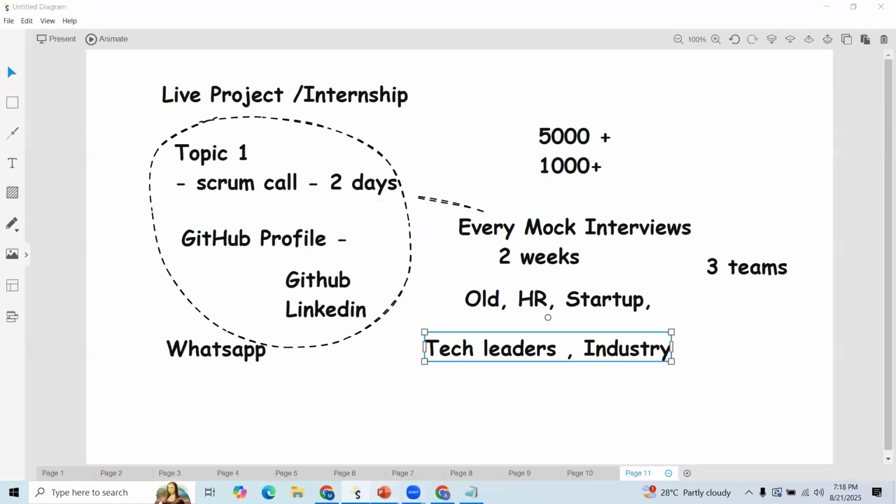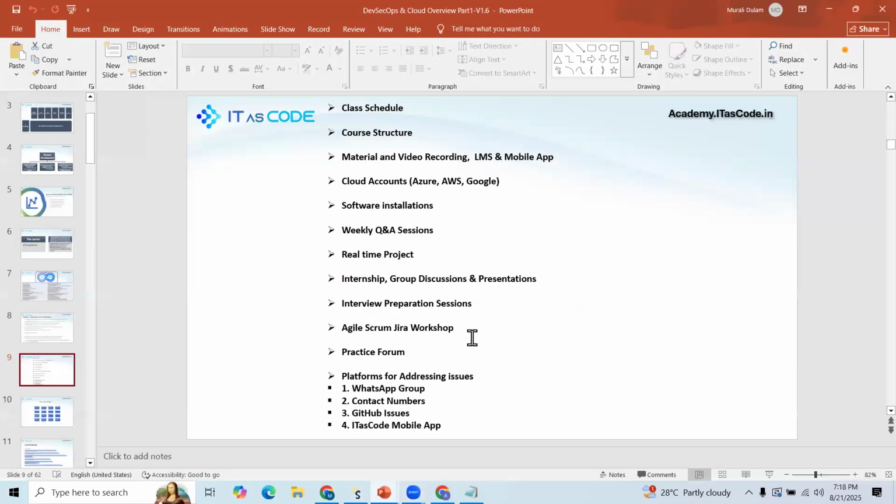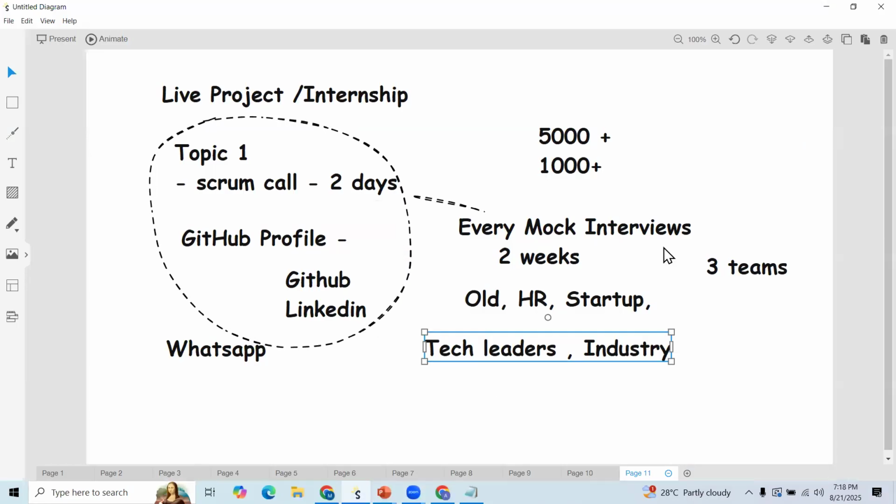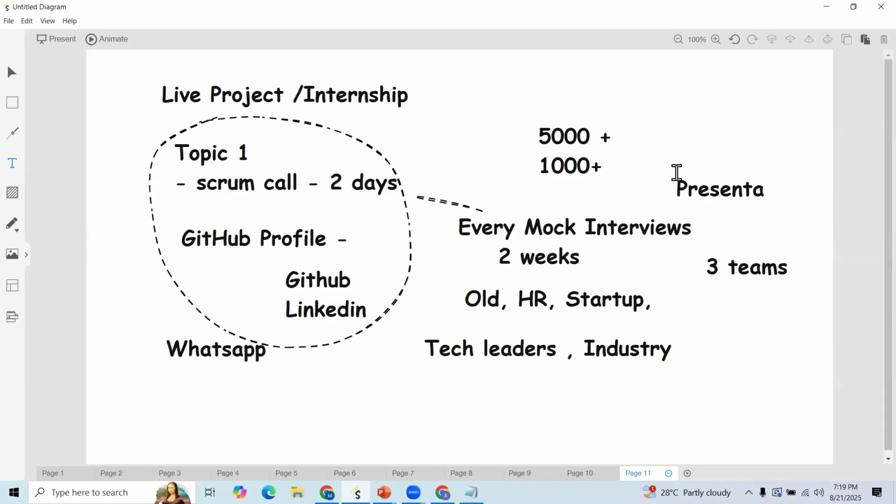And then next one. Here, one more important thing is the internship. Two things we are focusing on: presentations as well as group discussions.